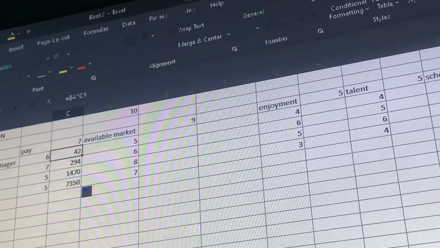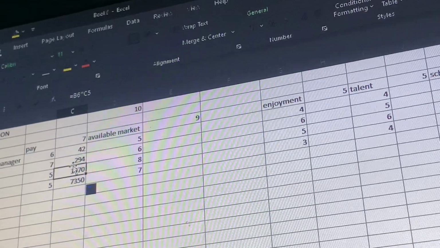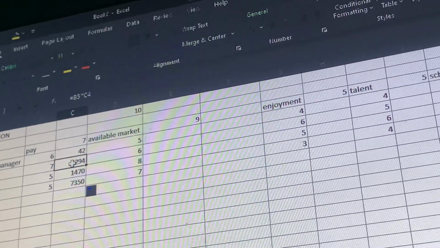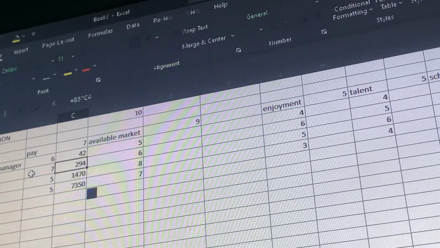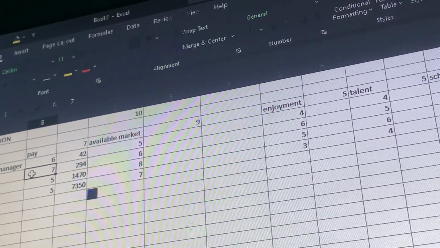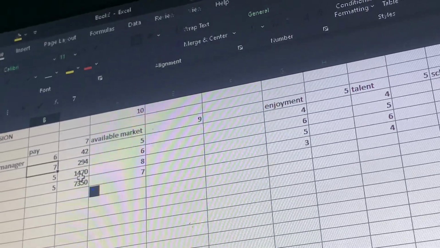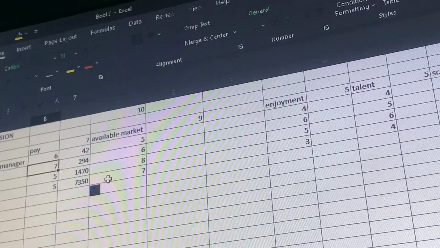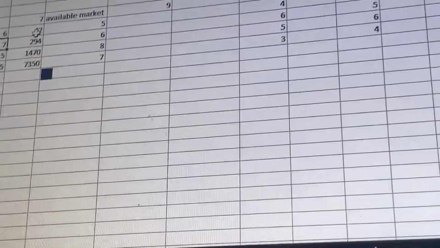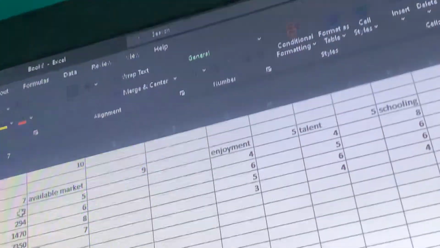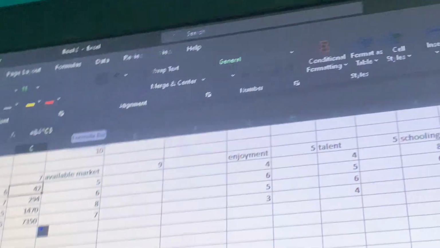When you click on B4 and then 6, Excel is supposed to multiply the B7 by 7, the C7, but it didn't do it this way because it used a relative reference. Now there's a formula here that we are going to use. Let's see how to go about this.